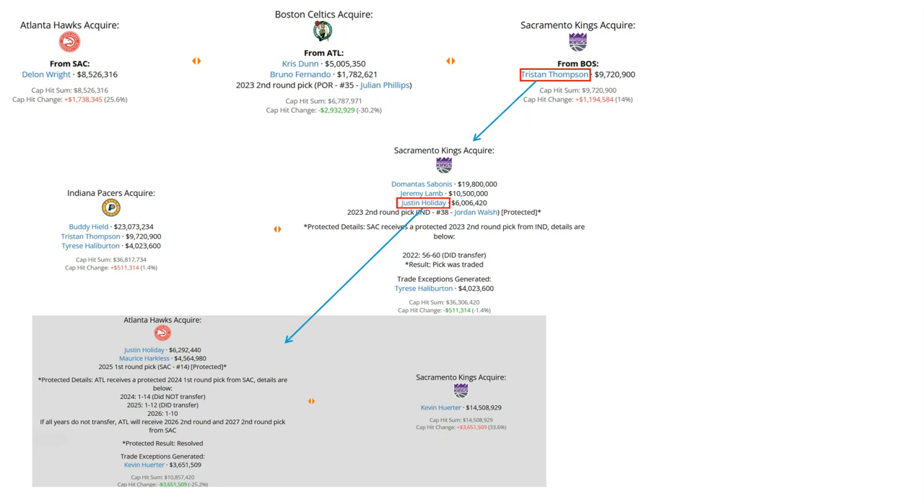Now, Maurice Harkless would be involved in his own trade history, as he was later flipped to the Oklahoma City Thunder along with 2 second-round picks, one in 2025, the other in 2029, in exchange for Vit Krejci. Krejci is still with the Hawks right now.